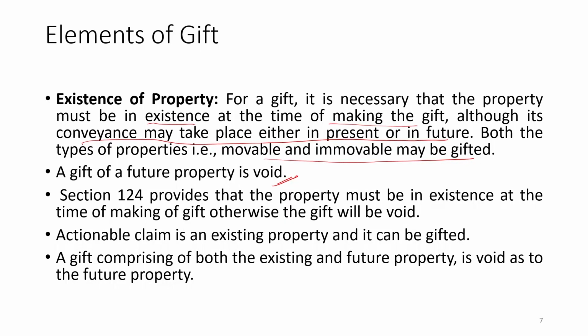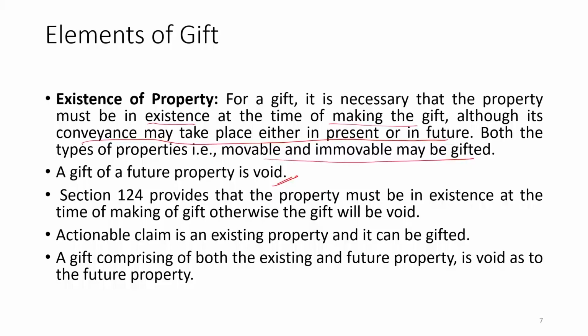Actionable claim is an existing property and it can be gifted. Okay. Actionable claim on property is a kind of existing right, or it is a kind of property. Actionable claim is an intangible property. So, this intangible property, actionable claim, will be treated as a kind of right which can be exercised, and in that way it is in existence and it can be gifted. Okay. A gift comprising both existing and future property is void as to the future property.